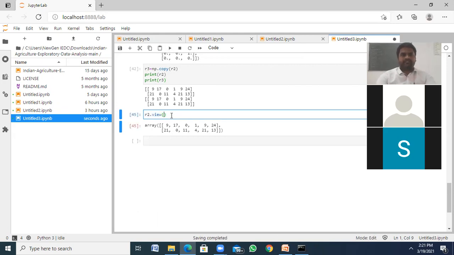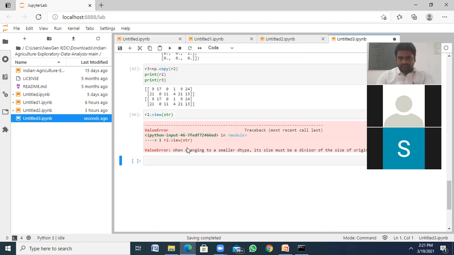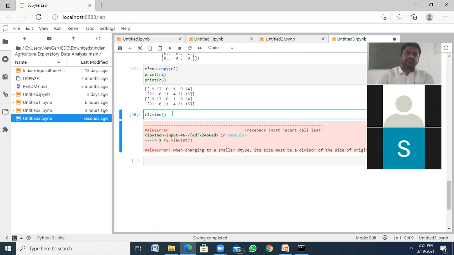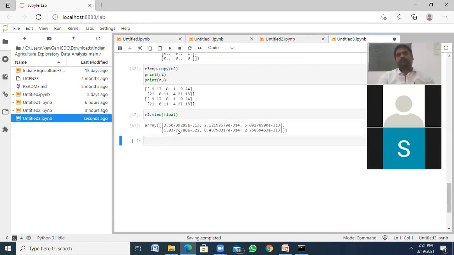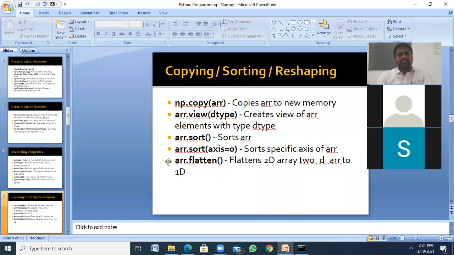Okay. Let's say for example I want to print it as a string. That is not converted into string, so we can use float like this. Something like this. Okay, this is a view. And the next, sort.